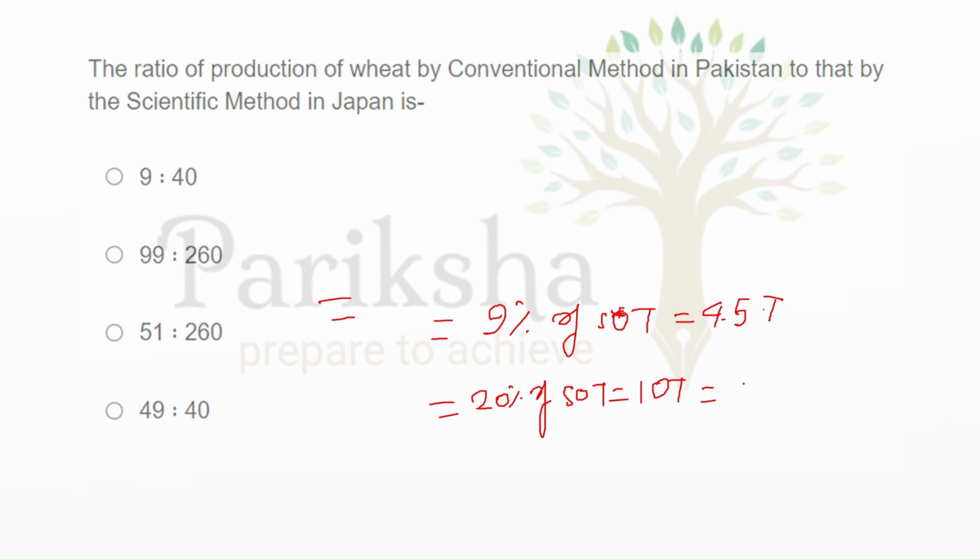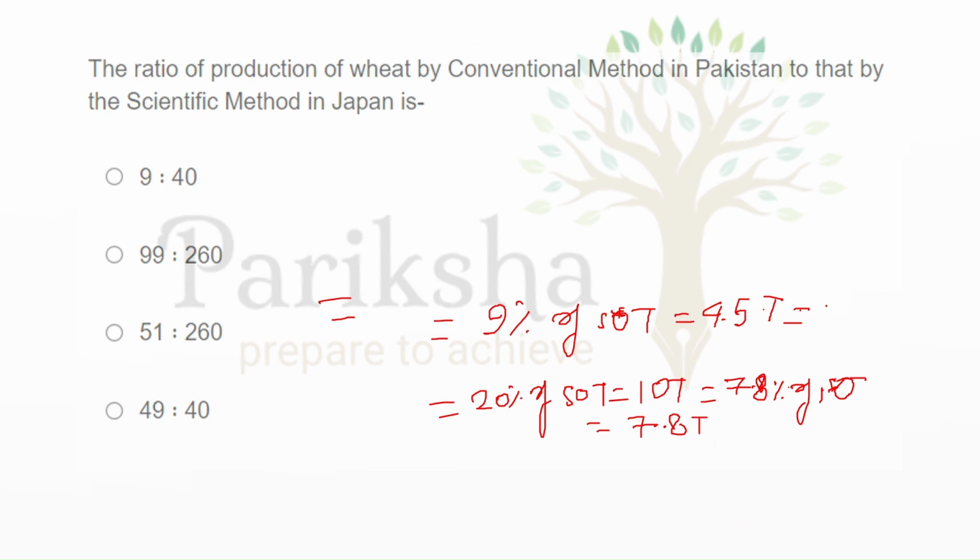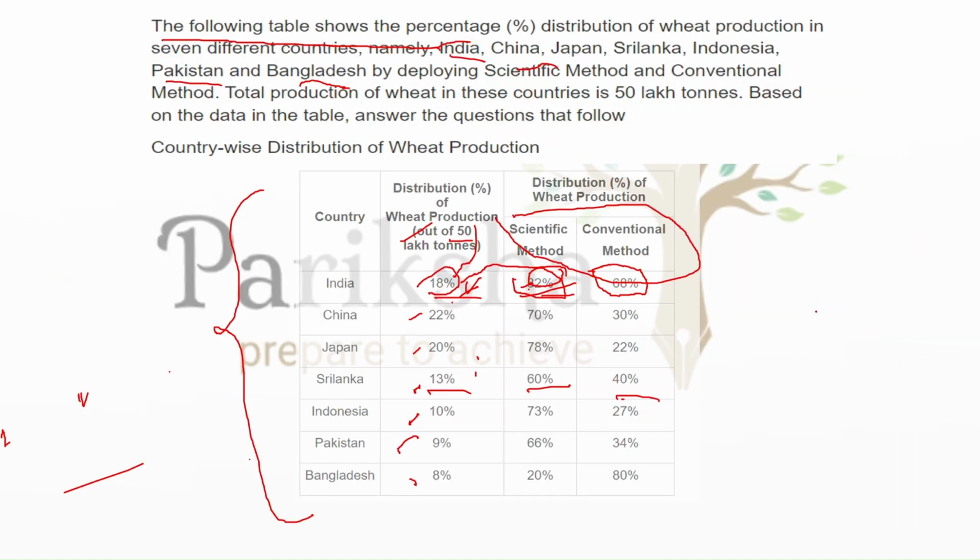And in scientific they were 78% of 10, which equals 7.8 ton. And similarly, for Pakistan, the value was 34, so let's take it as 1/3 part. The question asked is for conventional method in Pakistan, whose value is 34%.